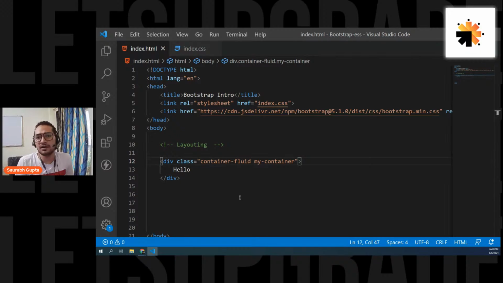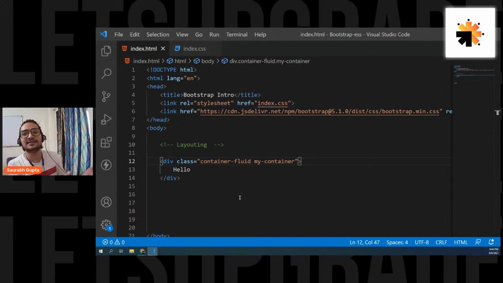So I hope we are cleared with container and container-fluid, and these two are the most used types of containers when you normally work with Bootstrap. One more thing, guys: if you want to manipulate it, not a problem, because Bootstrap is also CSS, and you're also going to write your own CSS. So if you want to manipulate the CSS that is already applied on container, you can. In future, we're going to manipulate a lot of things. It's not that you cannot manipulate what Bootstrap does. If there is anything Bootstrap is doing that you don't like, you can manipulate it by writing your own CSS, and we're going to learn that as well.